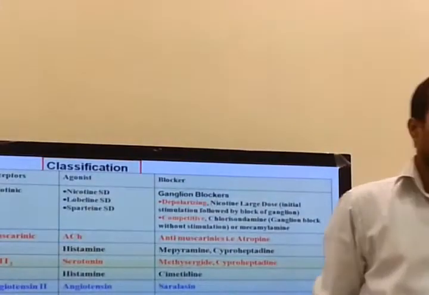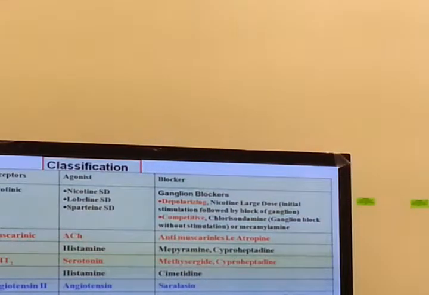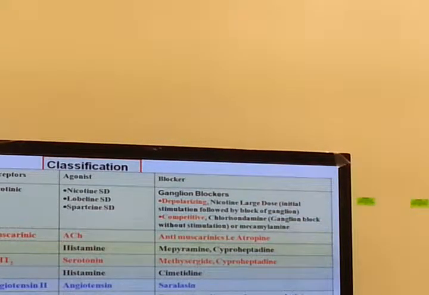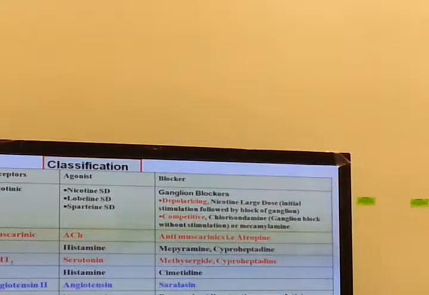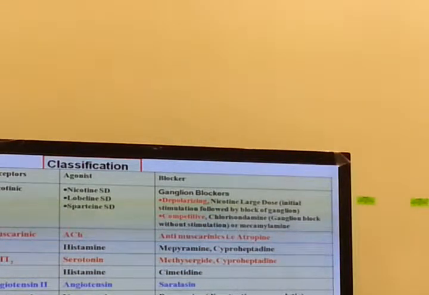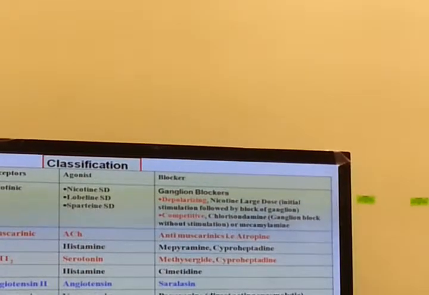Histamine and meparamine antagonist is meparamine and cyproheptadine. Cyproheptadine is available in your cough syrup. Syrup that is used to relieve the cough. Cyproheptadine, they are called respiratory depressants.